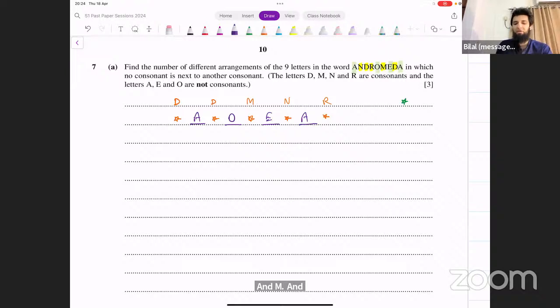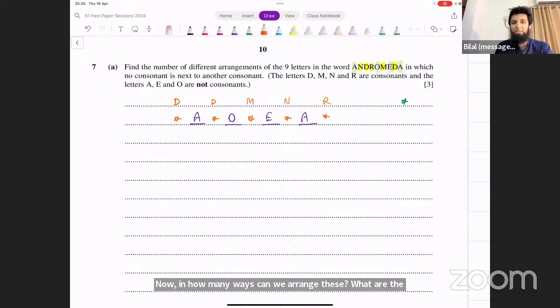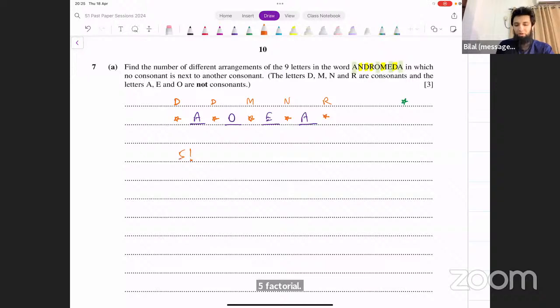Now, in how many ways can we arrange these? What are the possible arrangements for consonants? How many consonants do we have? 5, and there are 5 places for the consonants. And how many ways can we arrange them? 5 factorial, right? However, 2 of them are identical. They are 2 Ds. So because of that, we divide by 2 factorial.